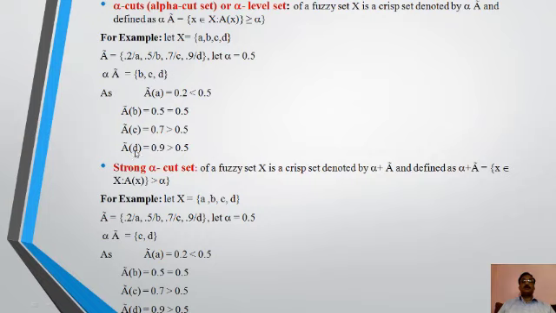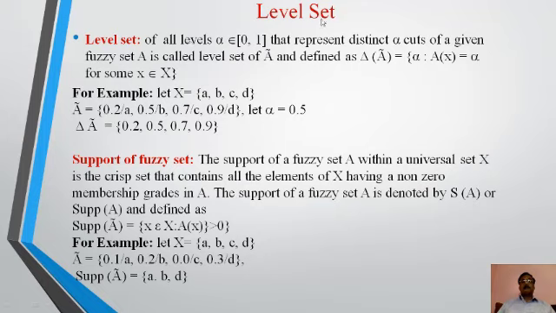B, C, D. Strong alpha cut, in this set we will not take any B part. Strong alpha cut is where membership is strictly greater than alpha. So if alpha is 0.5, then the strong alpha cut is given by C, D. In this example we can take, and similarly here we see. Now level set. Level set of all levels alpha belongs to 0, 1 that represent distinct alpha cuts of a given fuzzy set A is called level set of A and defined as delta A.